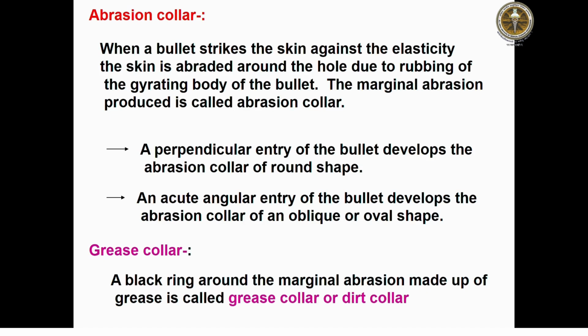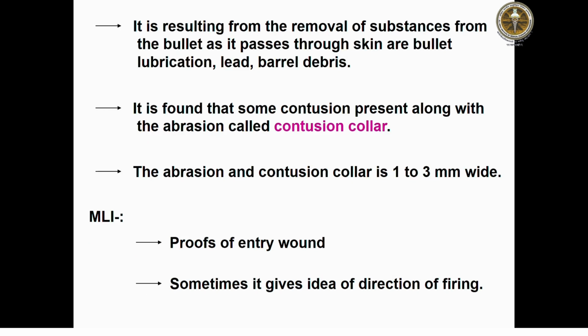Then what is the grease collar? The grease collar is a black ring around the marginal abrasion, made up of a grease substance, and is called the grease collar or dirt collar. It results from removal of substances from the bullet as it passes through the skin, such as bullet lubrication, lead and barrel debris. Some contusion may be present along with the abrasion, which is called the contusion collar, and the abrasion and contusion collar are 1 to 3 mm wide.